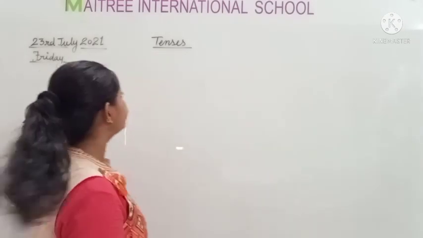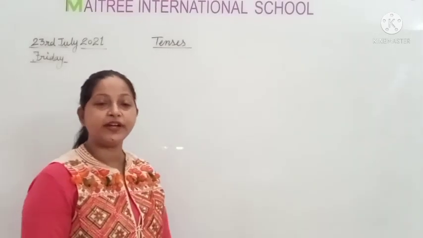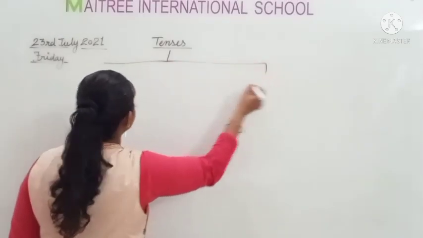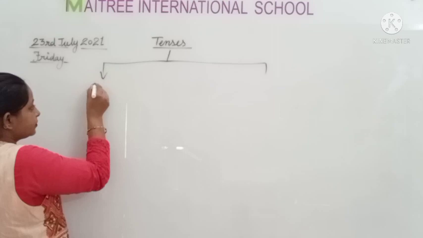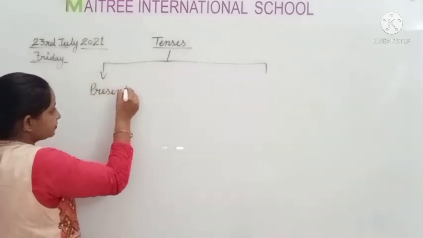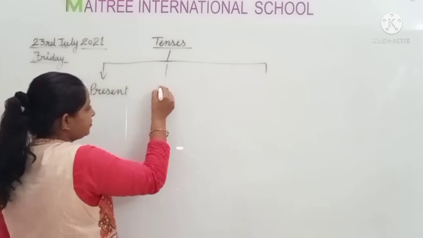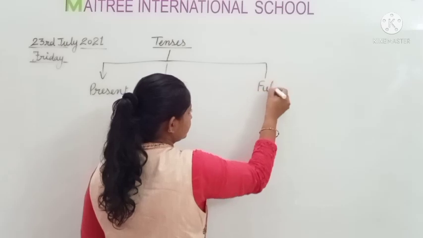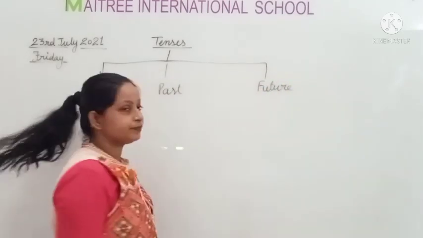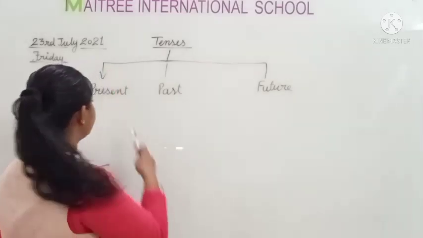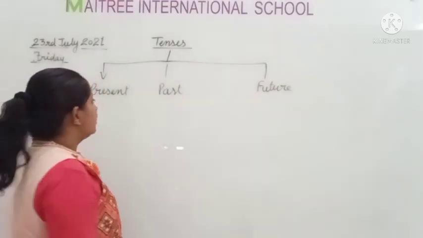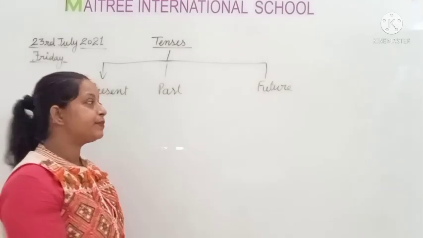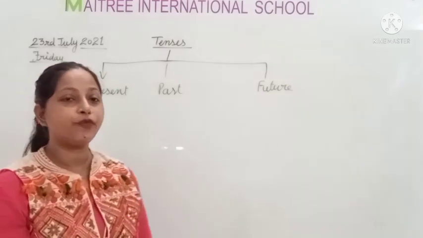In tenses there are three types of tenses. First one is present, second one is past, and third one is future. So students, there are three types of tenses: present, past and future. First of all we will learn present tense. In present tense there are four types of tenses.